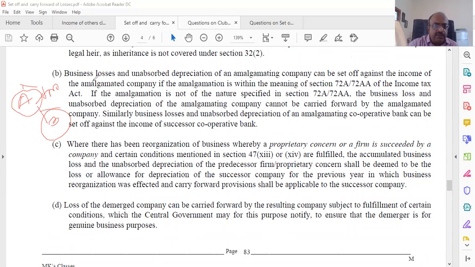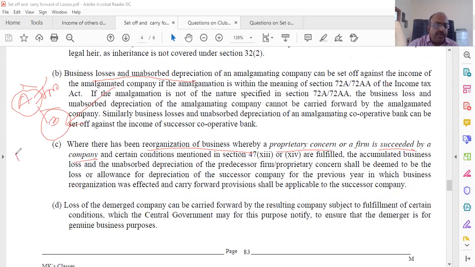Therefore, in that case, business loss and unabsorbed loss both can be set off against the income of the amalgamated company. Amalgamated company is B. Amalgamating company is A. Same with reorganization, where proprietary concern is being succeeded by a company or a firm.